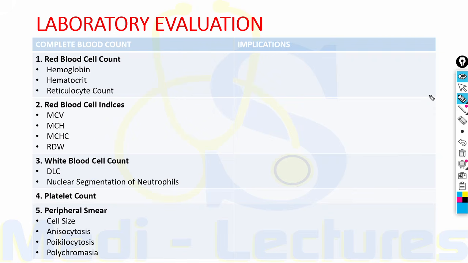Now guys, the peripheral smear provides important information about the defects in RBC production. As a complement to RBC indices, peripheral blood smear also reveals anisocytosis and poikilocytosis. Anisocytosis is the variation in size, which is also represented by increased RDW.